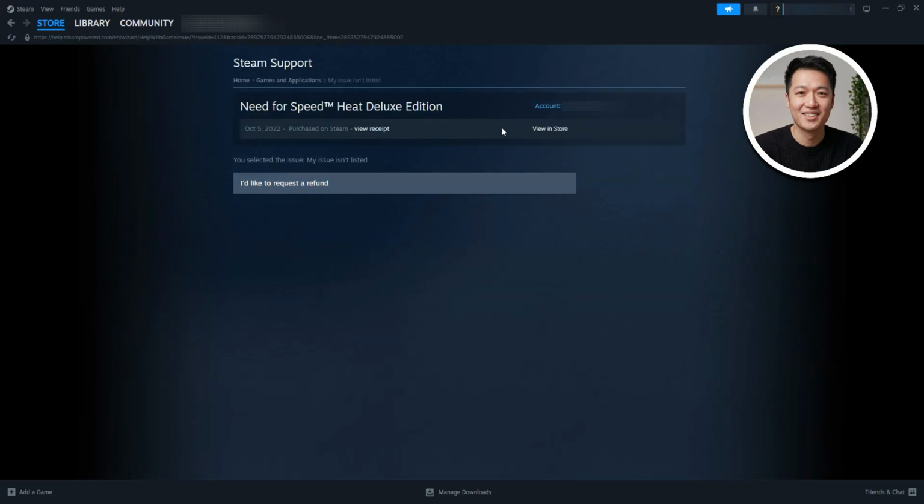So on this page, you can view when the game was purchased, and also you can view the receipt. Here, just click on I would like to request a refund. And then Steam will look into the issue, and if you're eligible, you'll be issued a refund. And that's it. That is exactly how to refund a game on Steam.